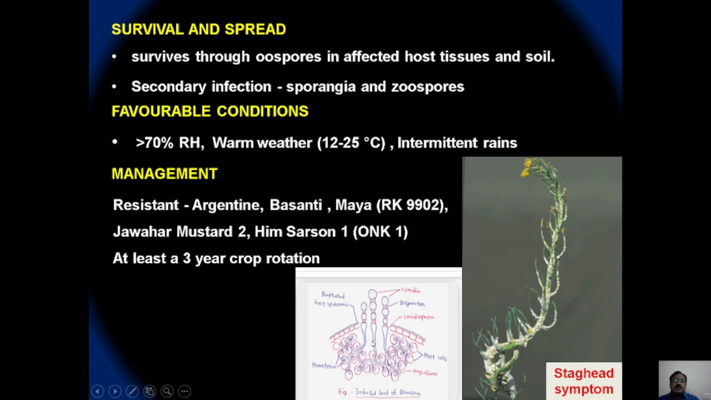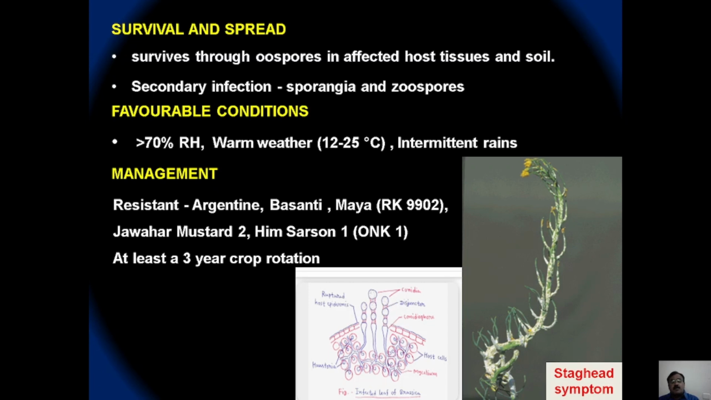And the pathogen, during the sexual reproduction stage, is known to produce oospores as the sexual spores. So the primary spread is mainly from the oospores present in the infected plant debris as well as in the soil, and secondary spread may be due to sporangia, in turn the zoospores.